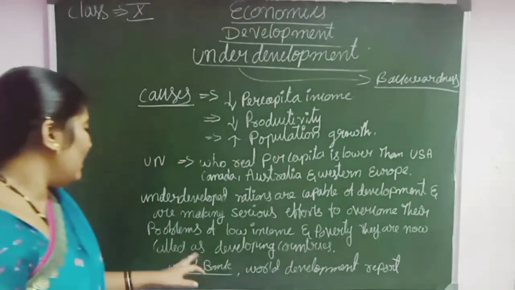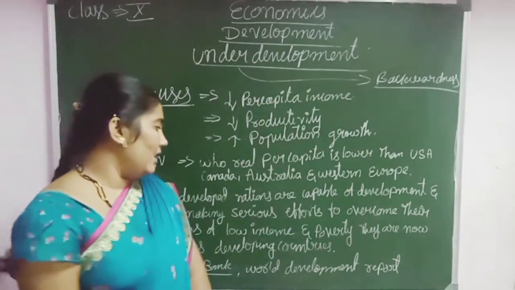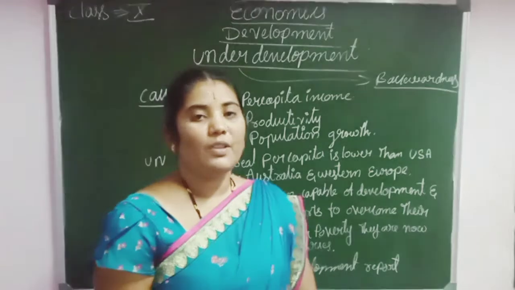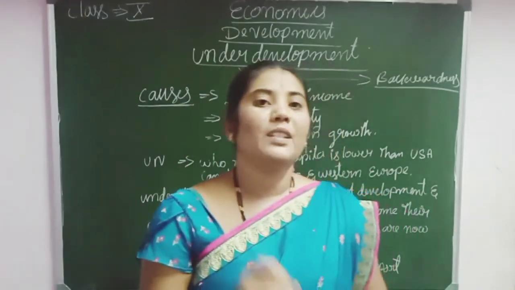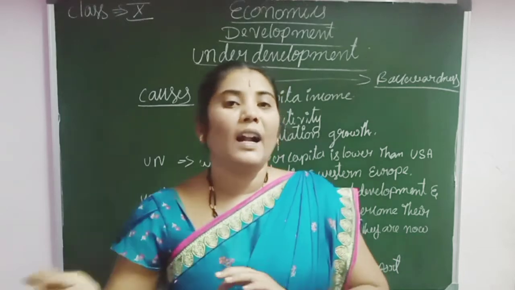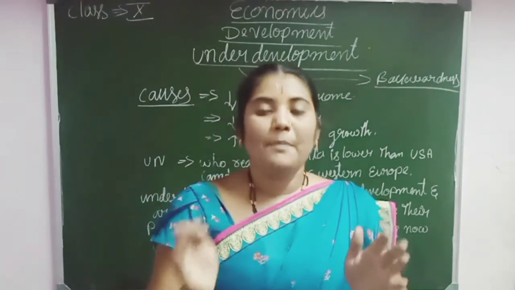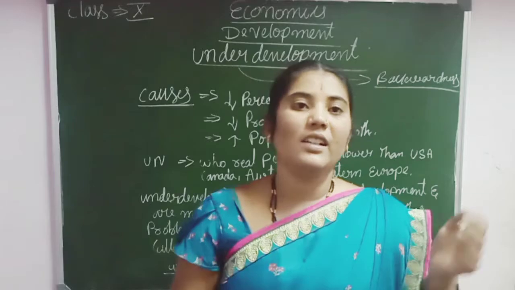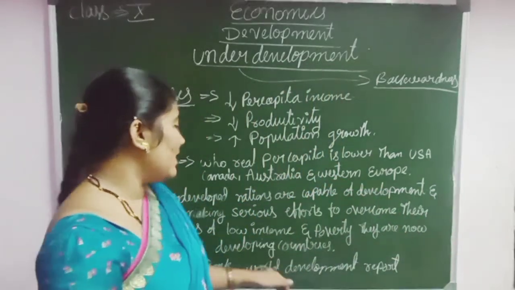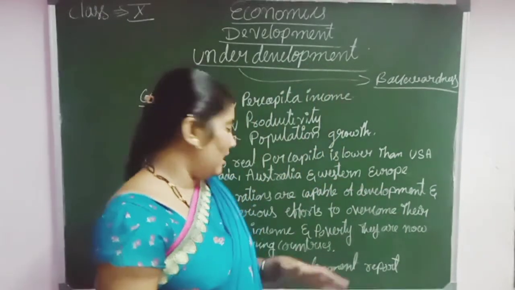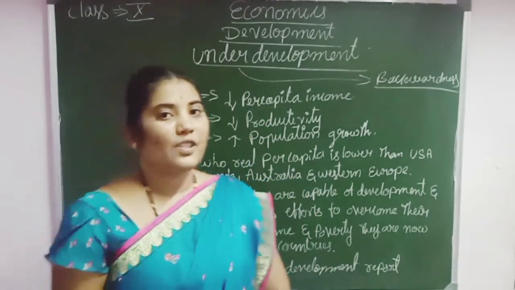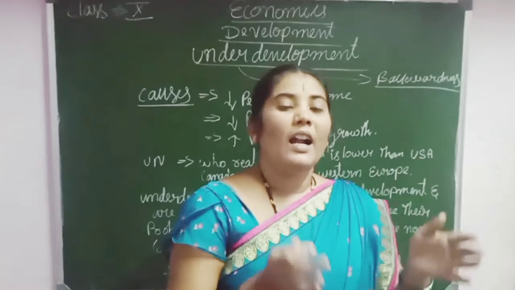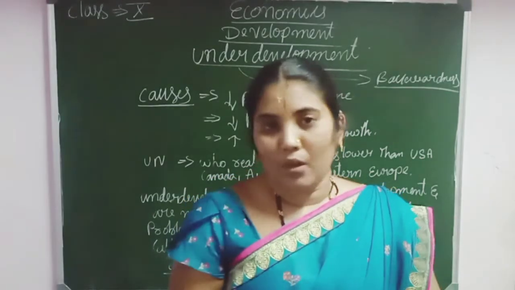As we can see, the World Bank's World Development Report divides the countries into 3 parts: developed, middle and lower. According to the World Development Report, the World Bank divides the countries into 3 levels.